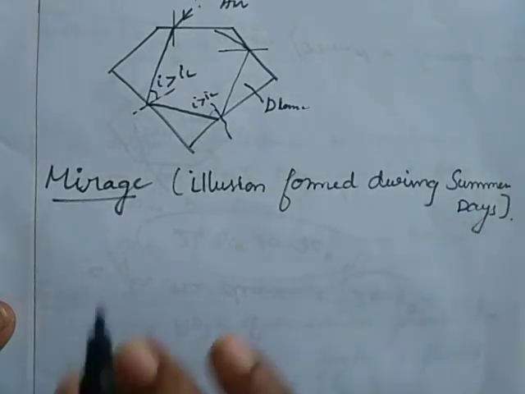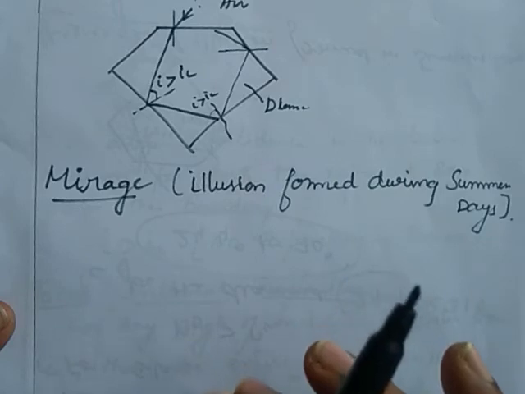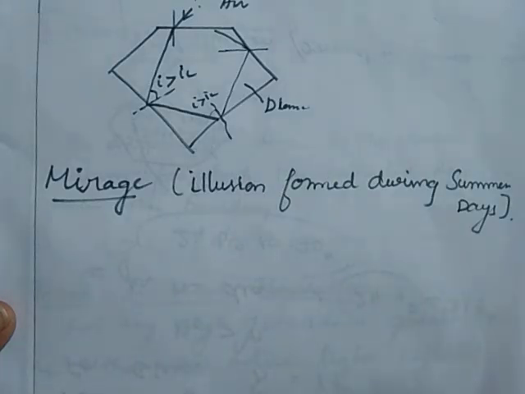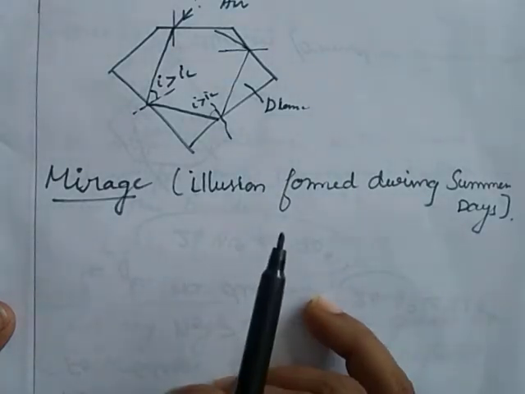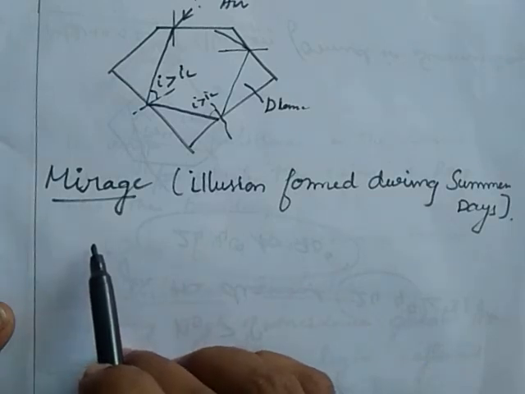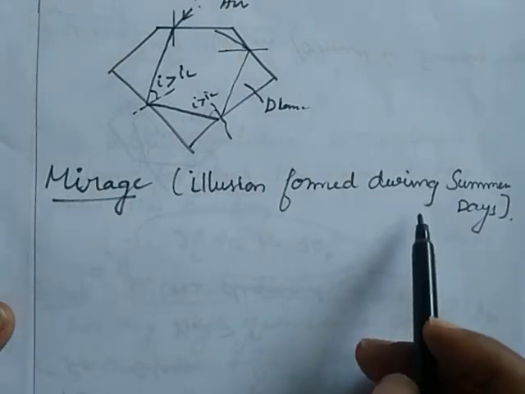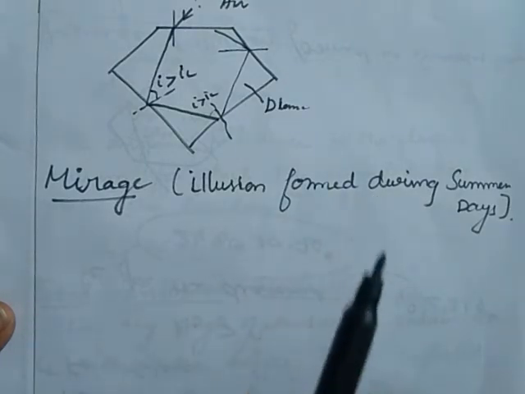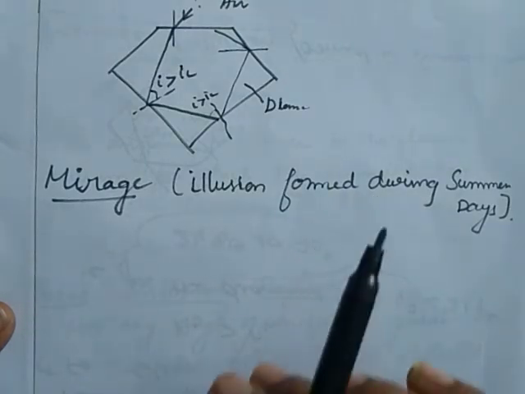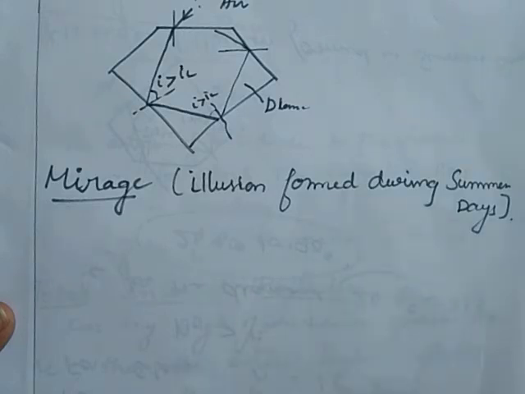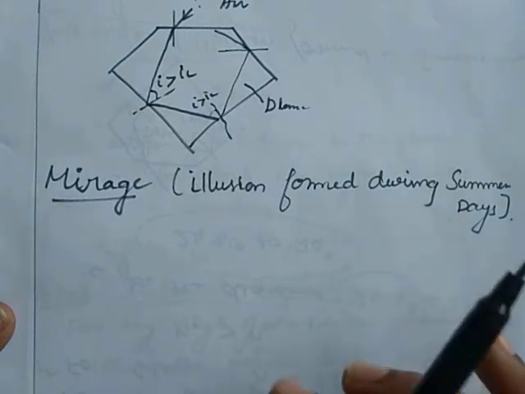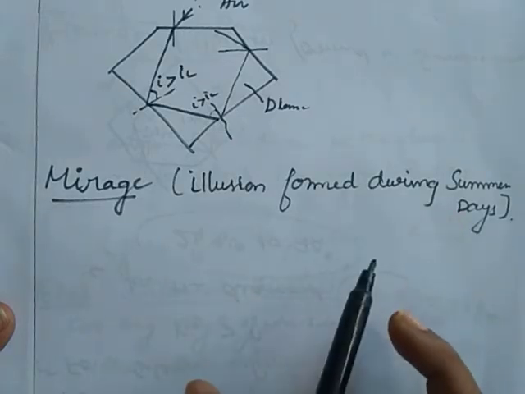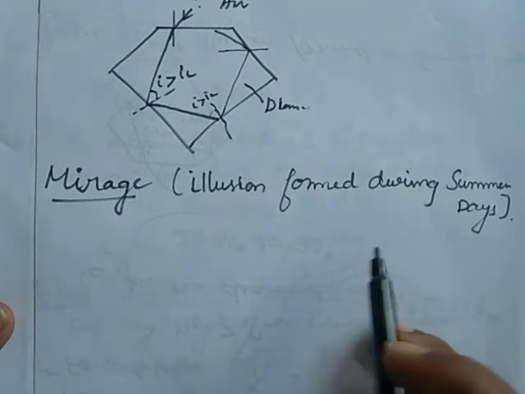In that mirror we can see the image of the distant object as inverted. That is known as mirage.